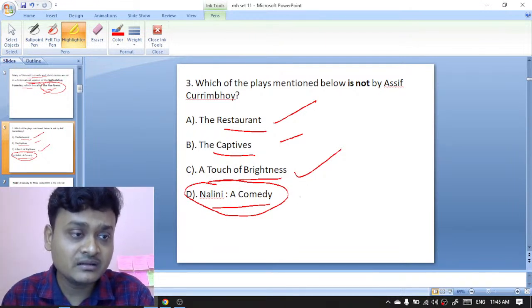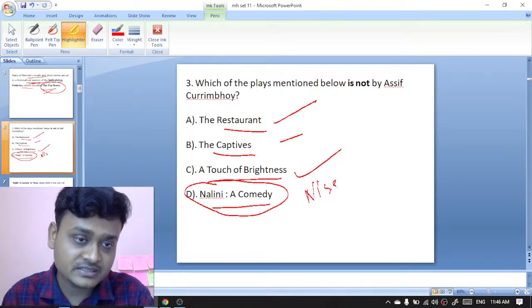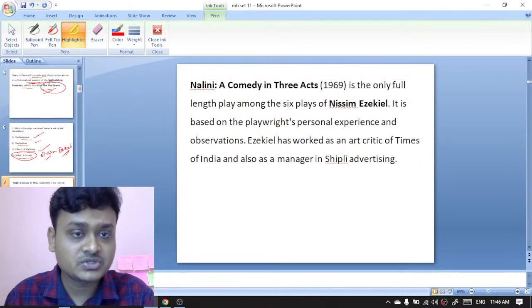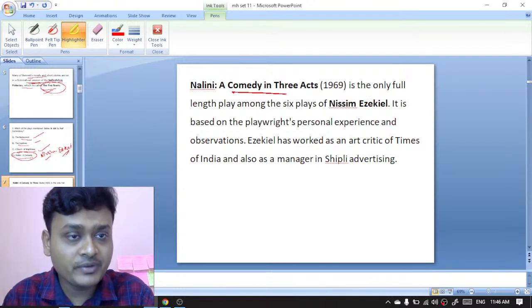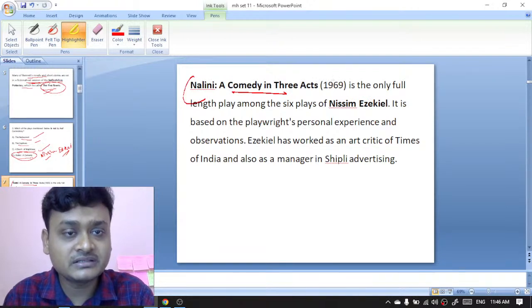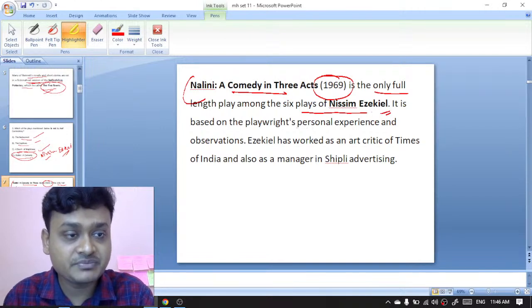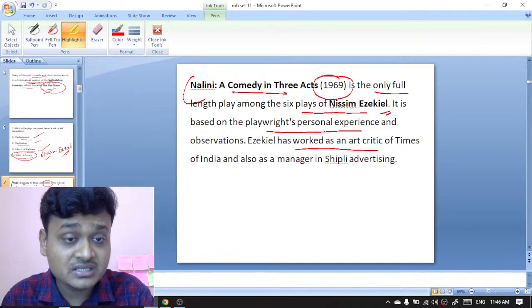Nissim Ezekiel has written this comedy, Nalini. Nalini, a comedy in 3 acts, was published in the year 1969. It is the only full-length play among the 6 plays written by Nissim Ezekiel, and it is based on the playwright's personal experience and observations. Nissim Ezekiel has worked as an art critic of the Times of India and also as a manager in an advertising firm.